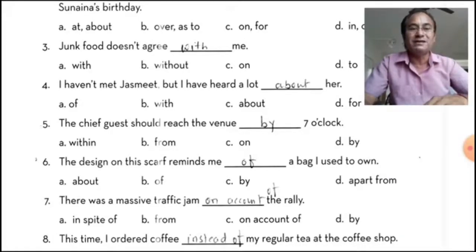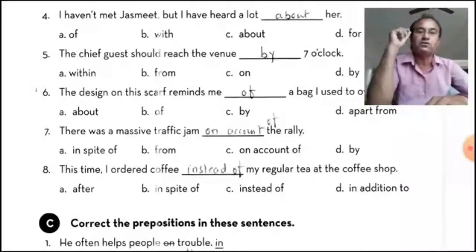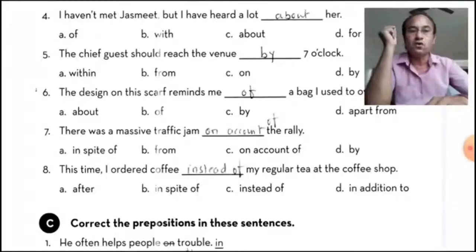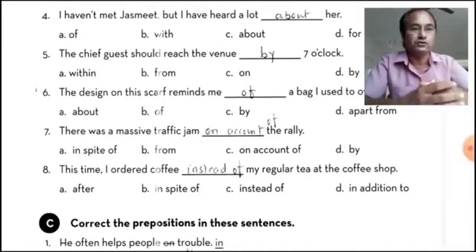Now, there was a massive traffic jam because of or on account of, 'की वजह से'. The options are in spite of, from, by, on account of, meaning 'की वजह से'. So try to understand the sentence and then fill the prepositions.